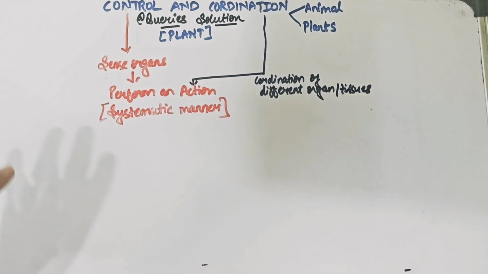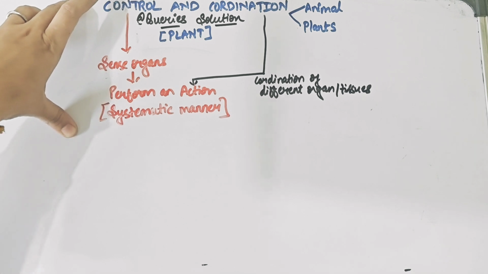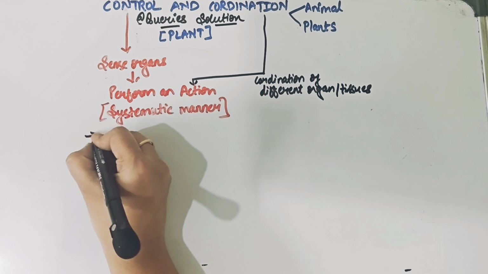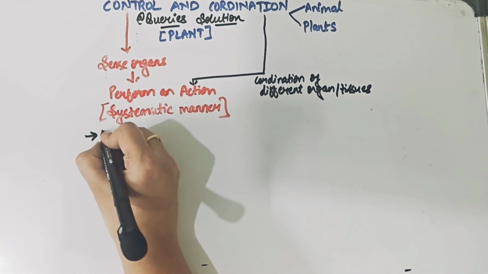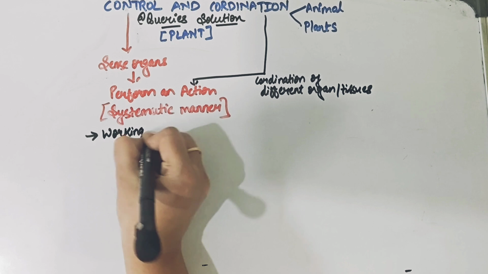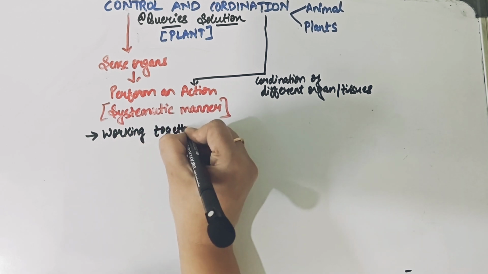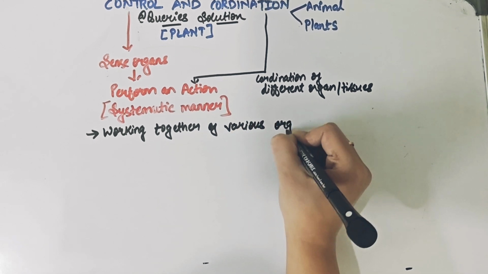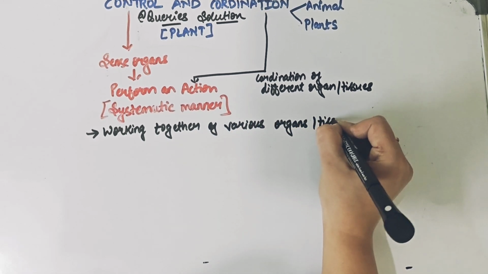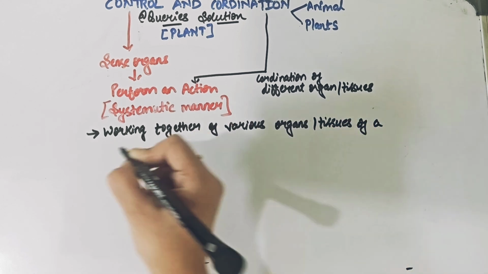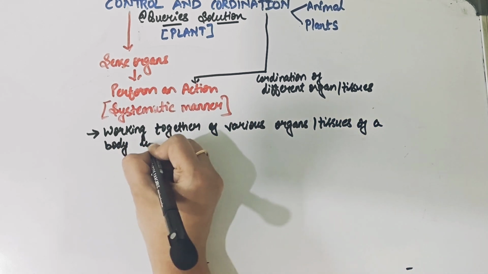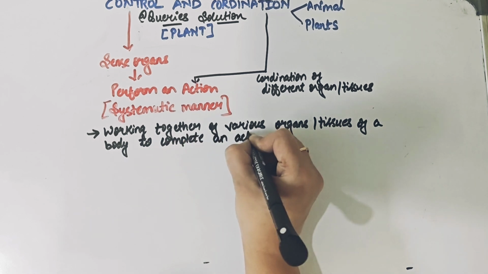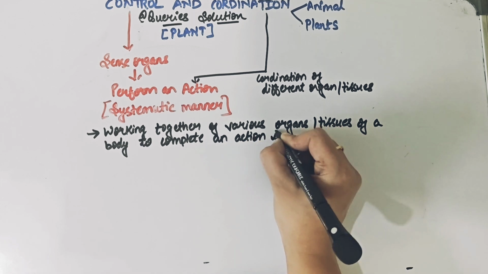In the exam, if you are asked what you mean by the important keywords control and coordination, how are you going to define this? Control and coordination means working together of various organs or tissues of a body to complete, or to perform, an action in a systematic manner.